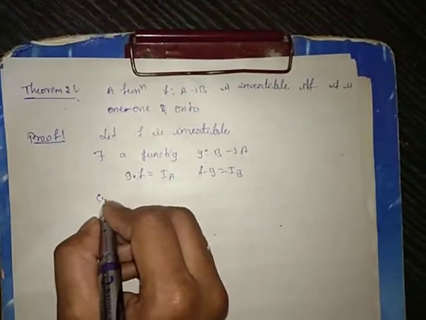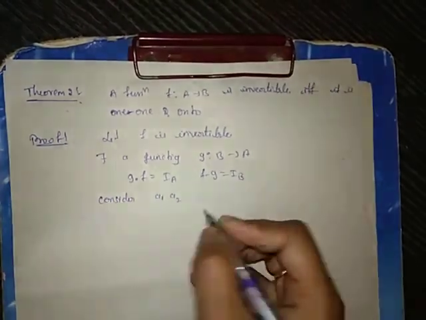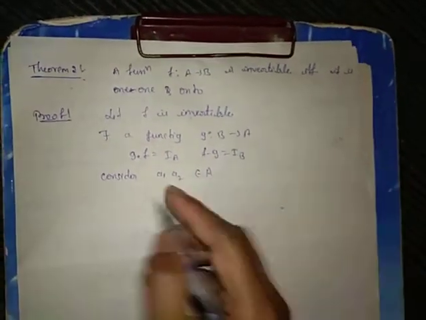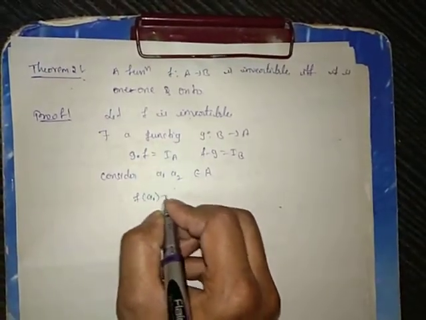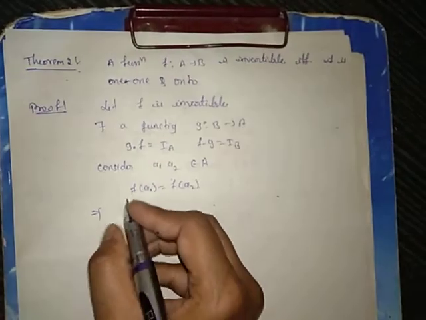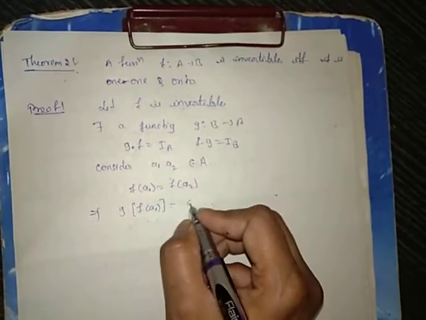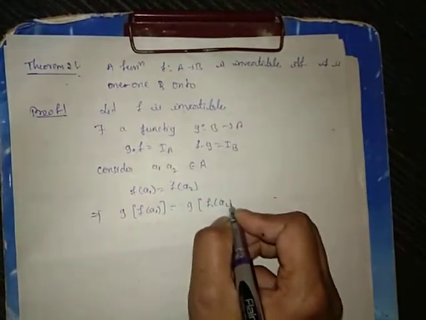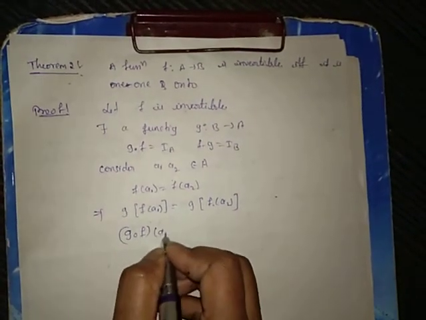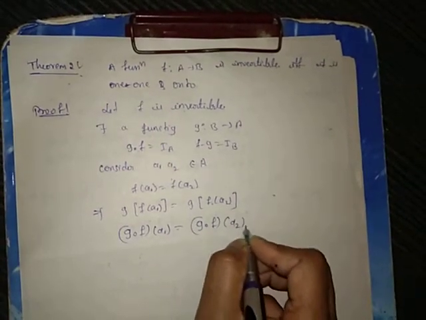Now consider elements a1 and a2 that belong to set A. Then f of a1 equals f of a2. Take g of f of a1 and g of f of a2. That can be written as g dot f of a1 equals g dot f of a2.